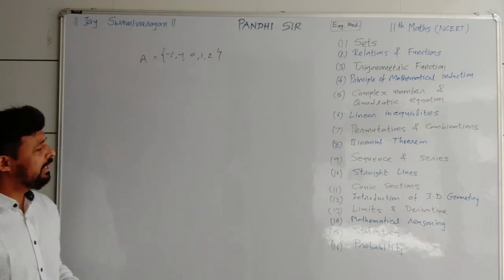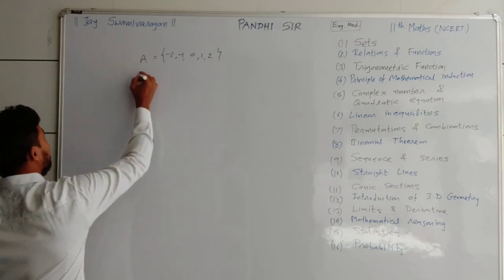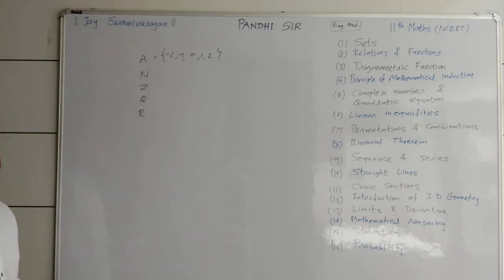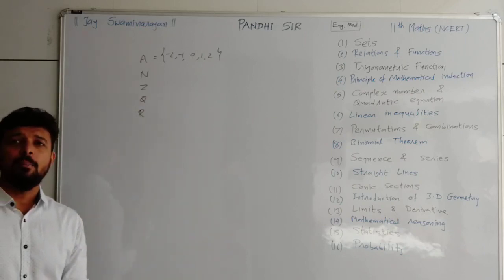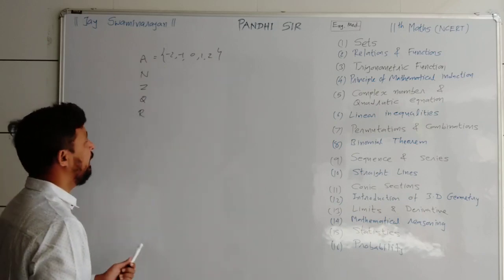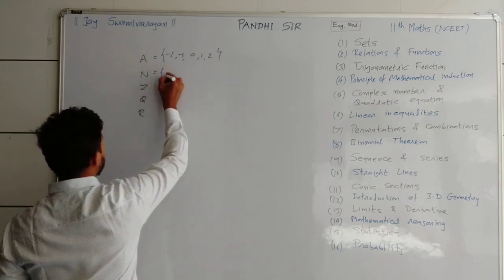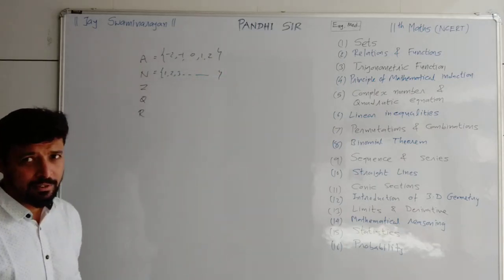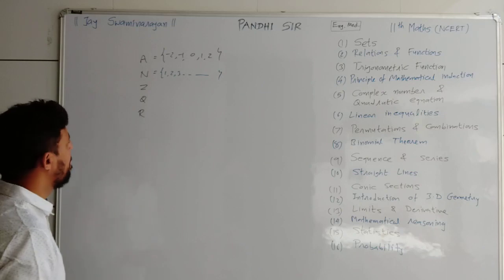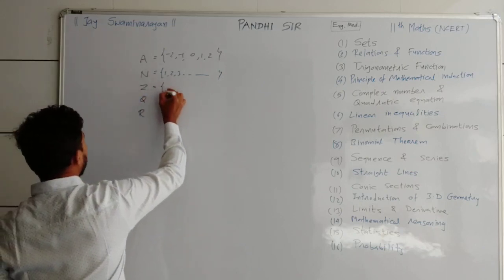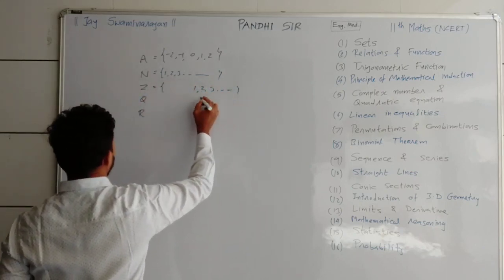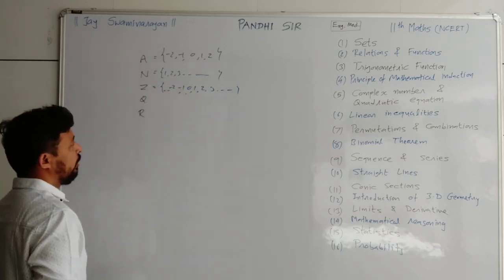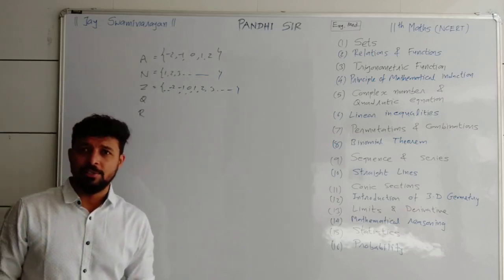Right now, let me give a quick idea about a few sets like N, Z, Q, R, which you have all already discussed in your previous standard. N includes the natural numbers 1, 2, 3, 4 up to infinity, all positive integers. Z includes the numbers already in N, but also 0, -1, -2, all the negative integers. So it means the set of integers, which is known as Z.